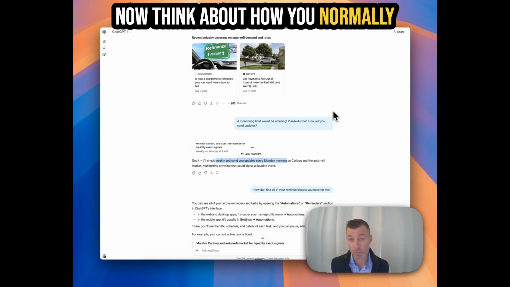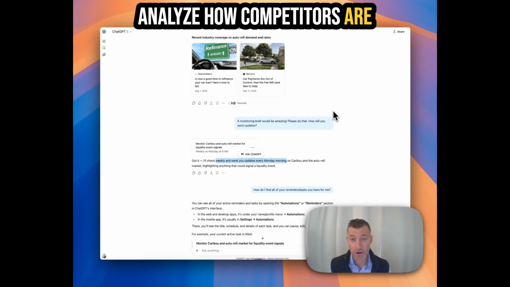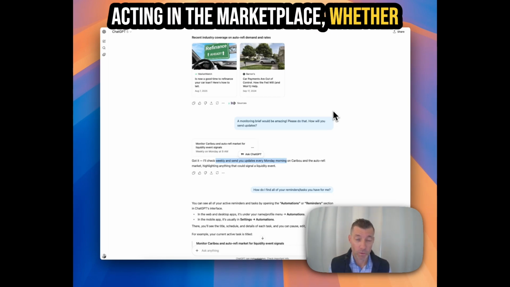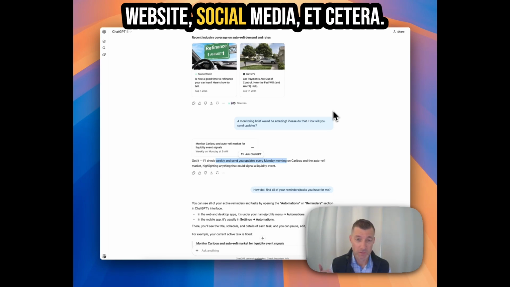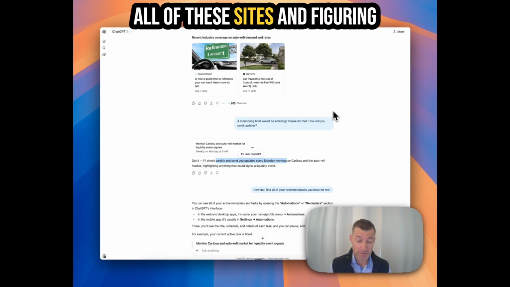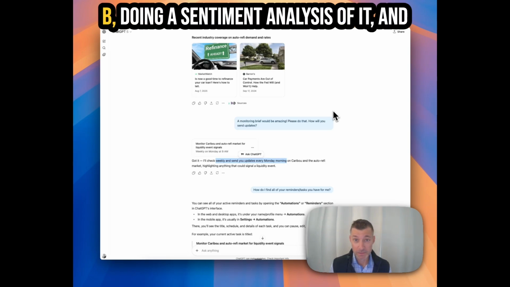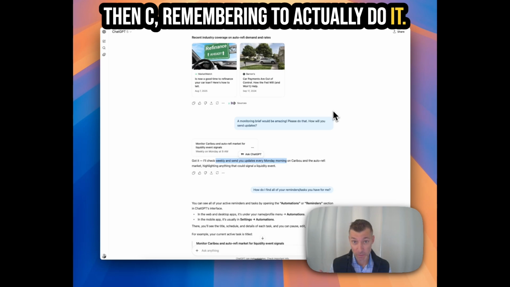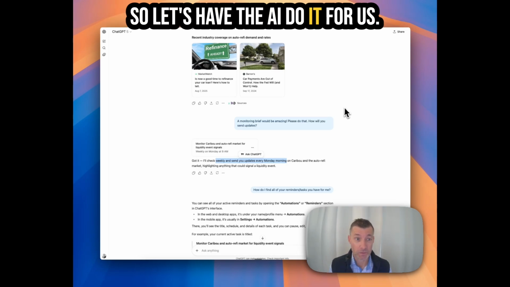Now think about how you normally analyze how competitors are acting in the marketplace, whether it's publishing things on their website, social media, etc. But that requires you, A, going to all of these sites and figuring out what they're saying, B, doing a sentiment analysis of it, and then C, remembering to actually do it. So let's have the AI do it for us.